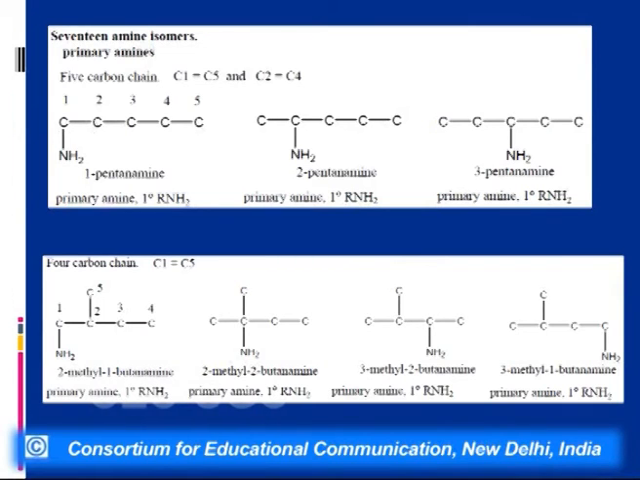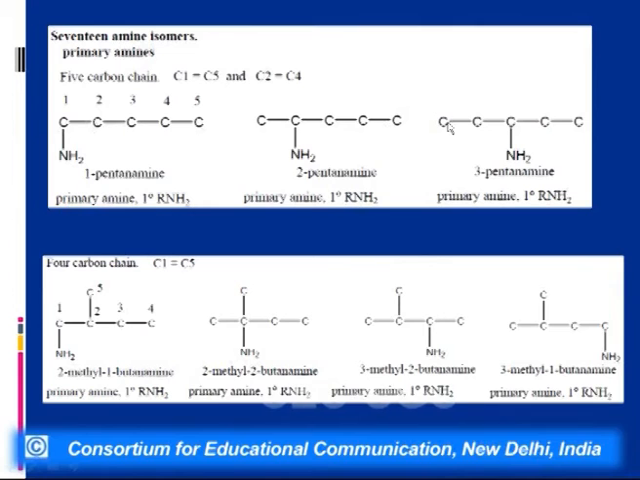So in the case of amines, the number of isomers increases very much. We will get position isomers, chain isomers, metamers and functional isomers. Now if we look into amines, there are 17 possible structures. In the case of a normal amine, pentylamine, C1 and C5 are equivalent, and C2 and C4 are equivalent. So in this case we get 3 position isomers: 1-pentanamine, 2-pentanamine and 3-pentanamine.